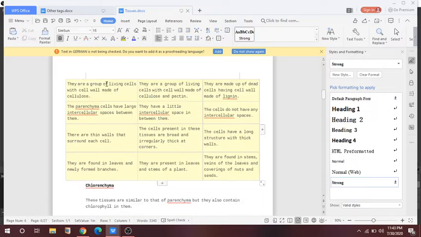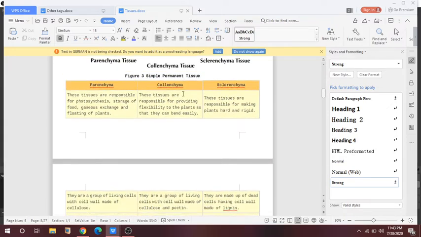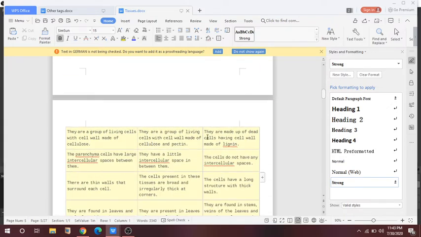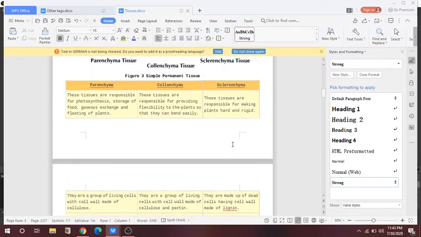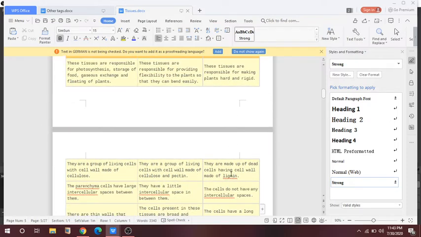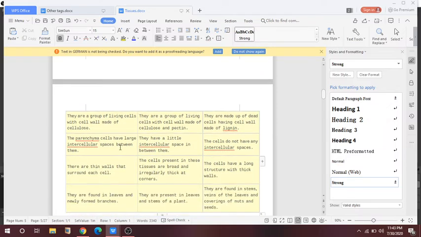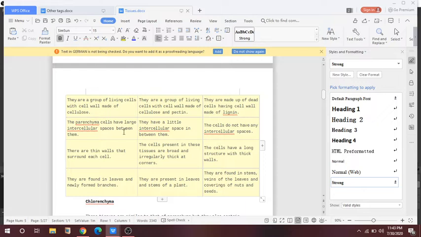Next, the parenchyma are a group of living cells with cell wall made up of cellulose, but collenchyma are a group of living cells made up of cellulose and pectin, and the cell wall of sclerenchyma is made up of lignin. The parenchyma cells have large intercellular space.